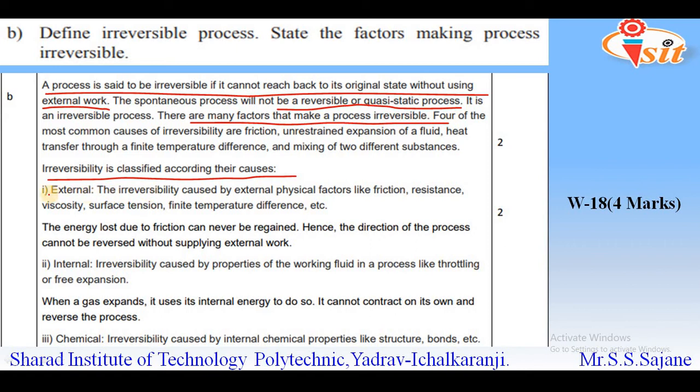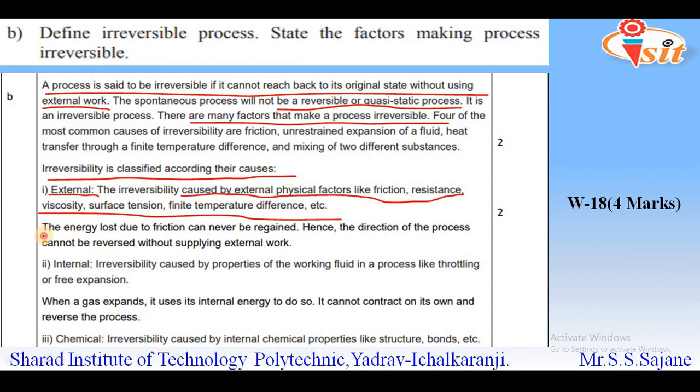They have given three factors. The first one is external. These are external physical factors such as friction, resistance, viscosity, surface tension, finite temperature difference, etc. Due to all these external physical factors, the process will be irreversible.